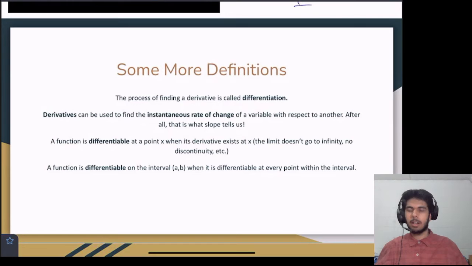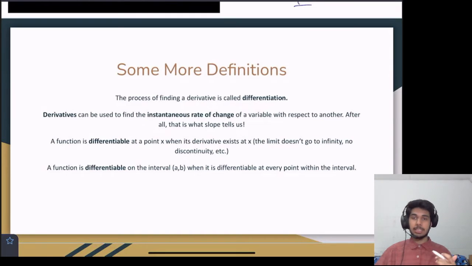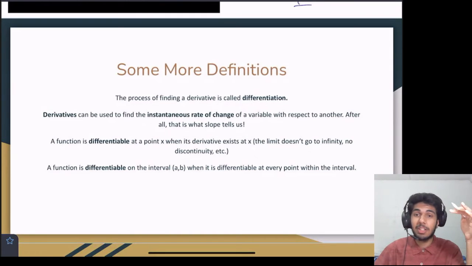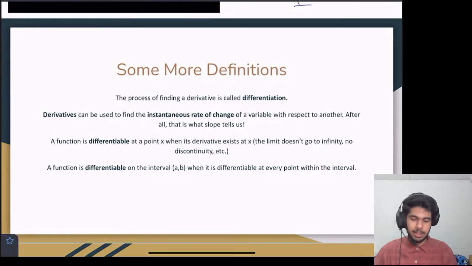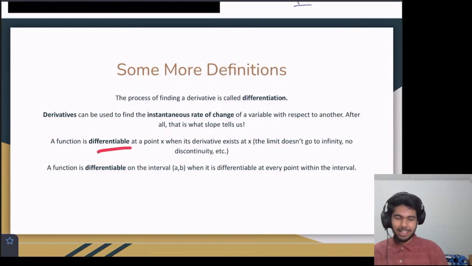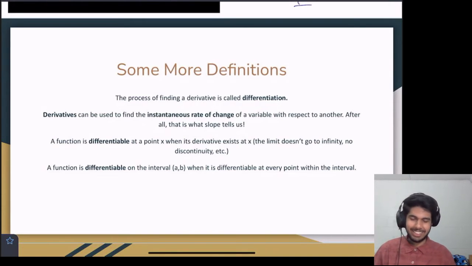Okay, we're back. So yeah, we went over the definition of differentiable, and we can further apply that definition to say that a function is differentiable on an interval, an interval a to b, when it's differentiable at every point within that interval. So the first definition is talking about a point, and this one's talking about an interval. So it's just at all points within that interval. Those are some pretty basic definitions. It's just different forms of the word differentiable.